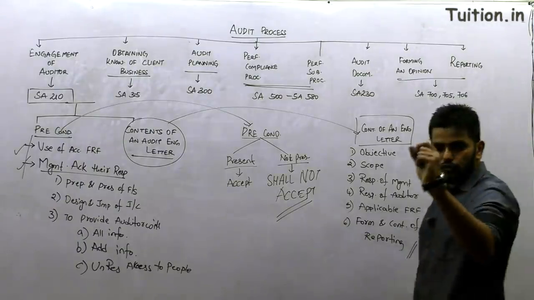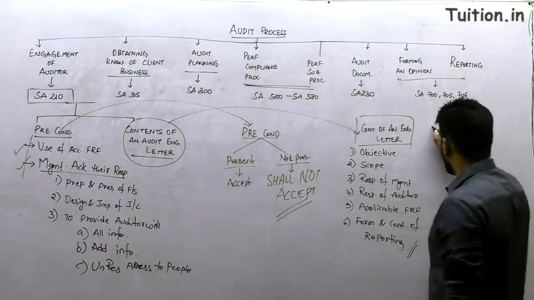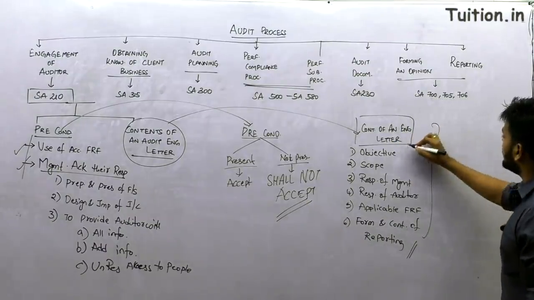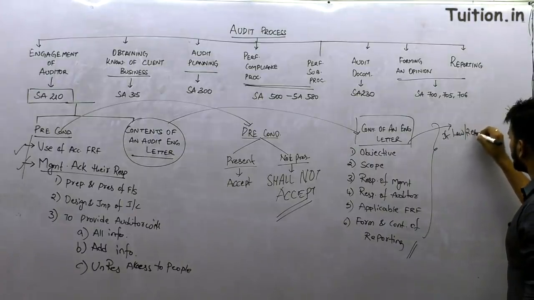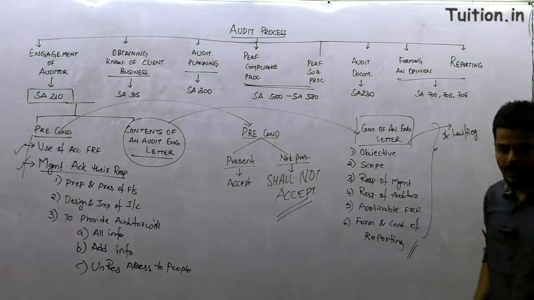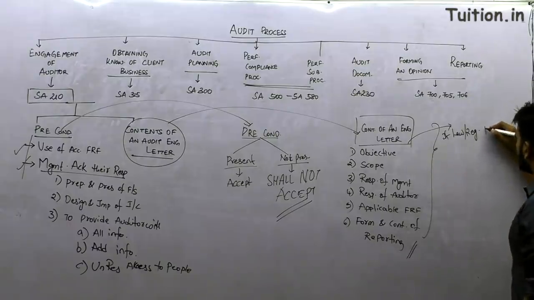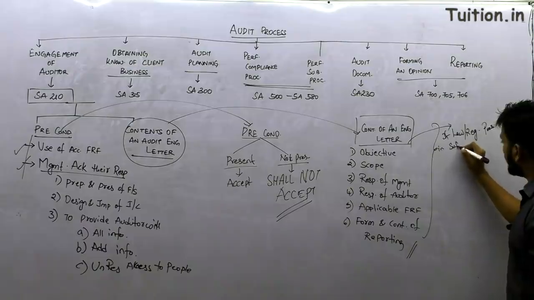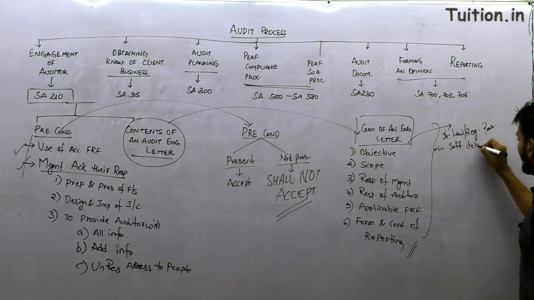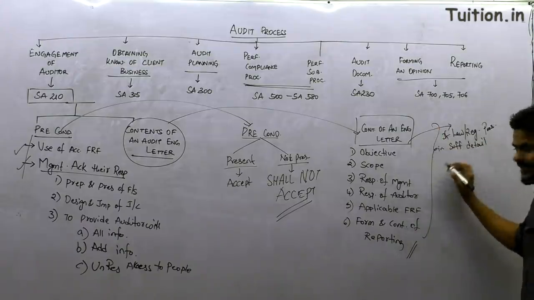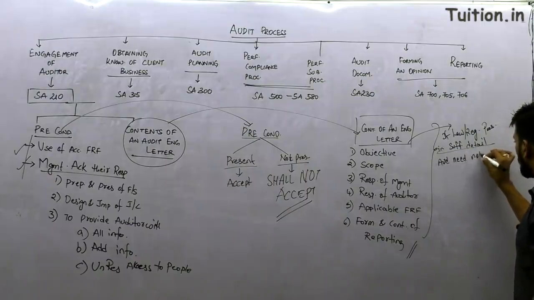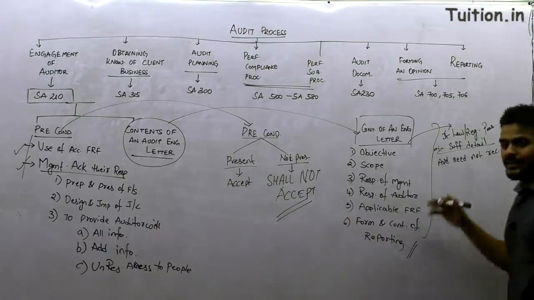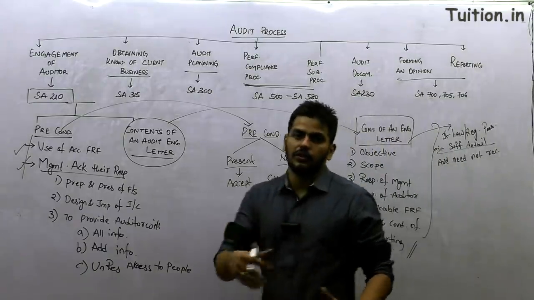Now, one of the most important points of the standard that you're supposed to remember is, if law or regulation prescribes in sufficient detail all these 6 points, then the auditor need not record them in the engagement letter because they've already been told.